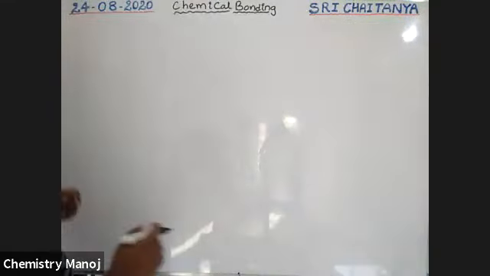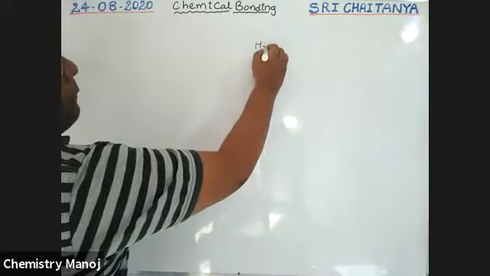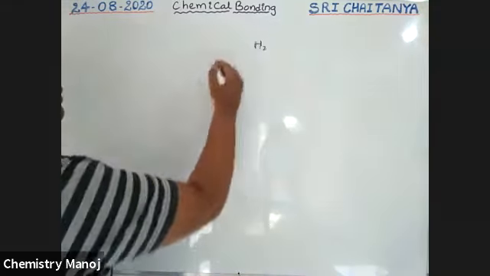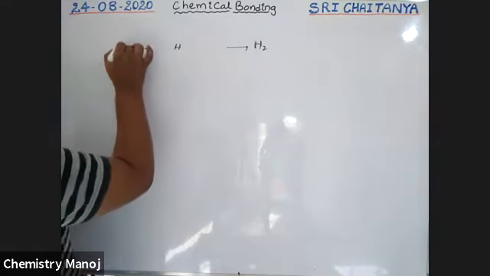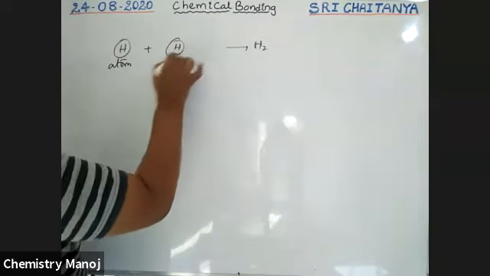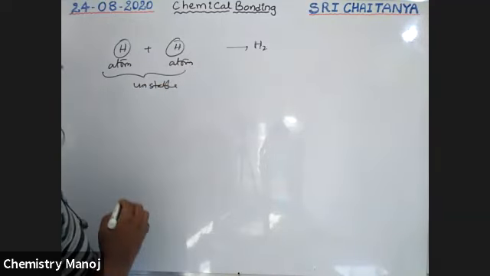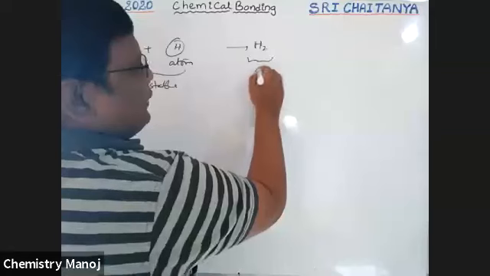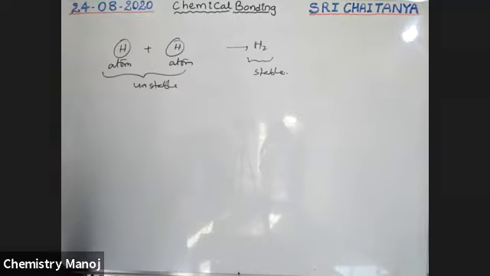This is the concept: I am trying to form an H2 molecule from this hydrogen atom and this hydrogen atom. These two atoms are unstable and want to become stable. That means two unstable hydrogen atoms combine with each other to form a stable molecule, the H2 molecule. How does it happen?